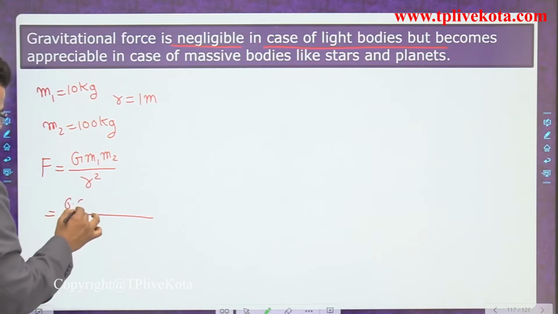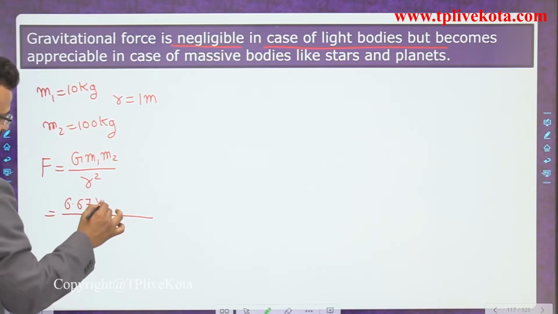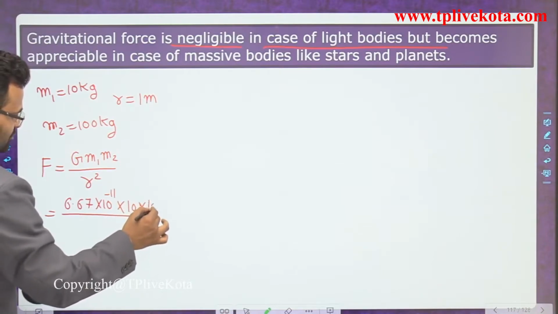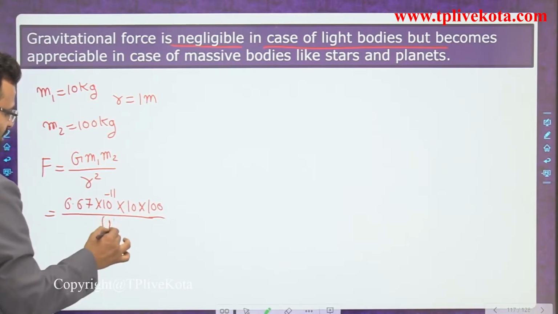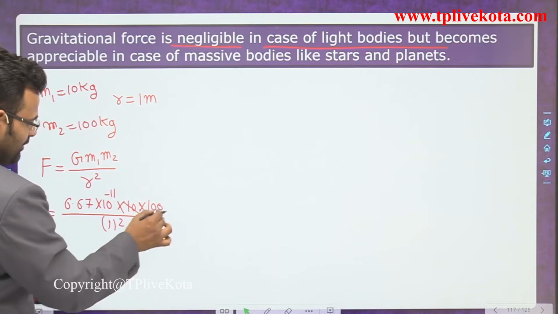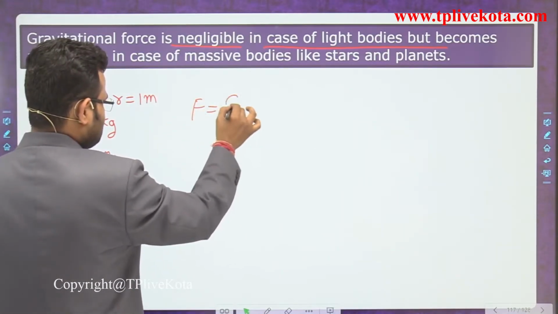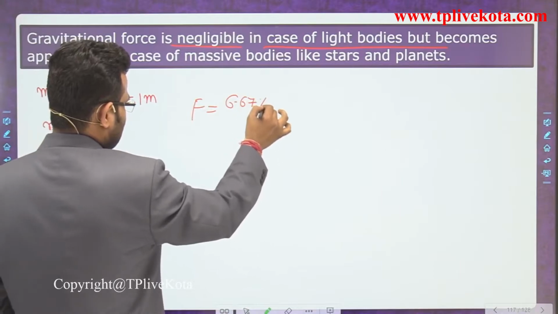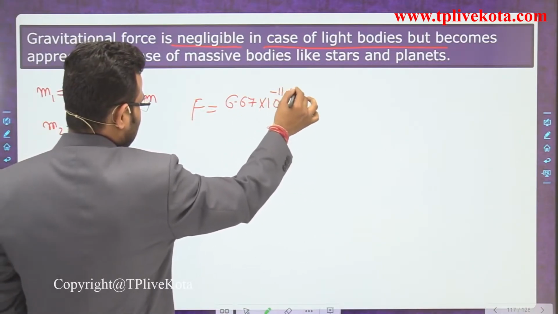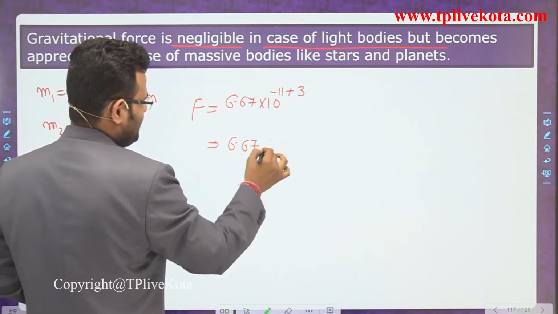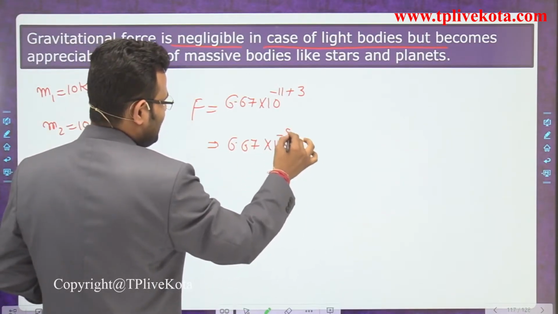So 6.67 into 10 to the power minus 11, m1 is equal to 10, m2 is equal to 100, r is equal to 1, whole square. So 10 to the power 3 and 10 to the power minus 11. So we get the force is equal to 6.67 into 10 to the power minus 11 plus 3. So 6.67 into 10 to the power minus 8 Newton.